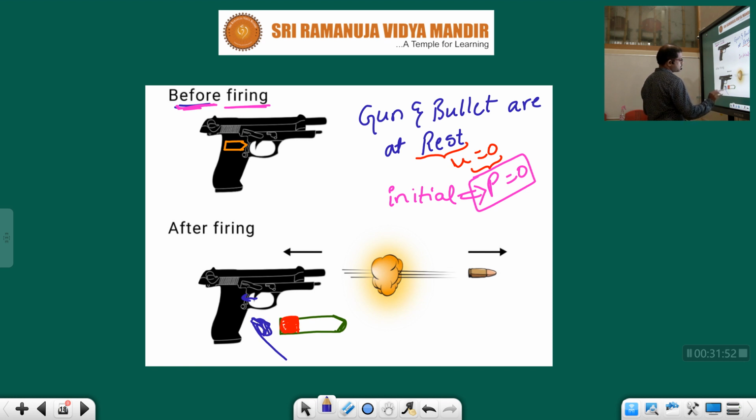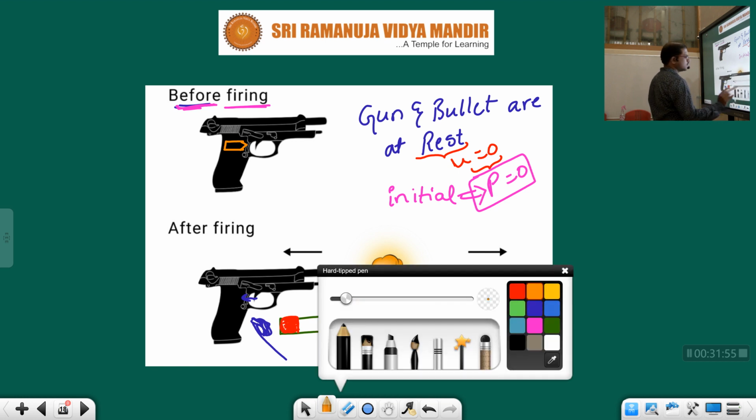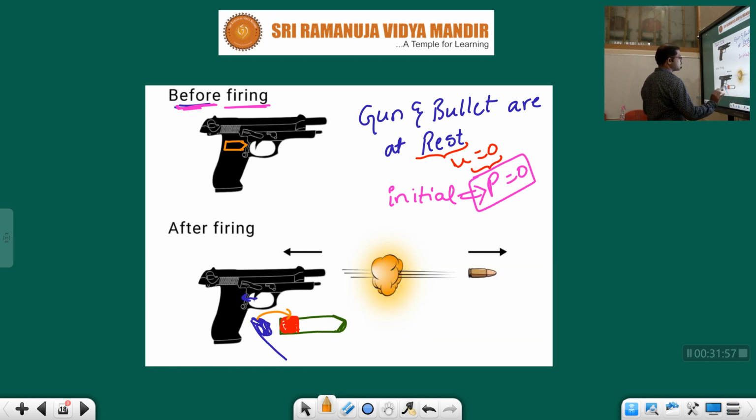What will that piston do? With so much force, it will tap on the fire powder. As soon as it taps on the fire powder, what will happen, children? An explosion will happen inside. Due to this explosion, what will happen? Let us consider this one is the fuel, the gunpowder which exploded, and it creates force, one for the bullet, another for the gun.